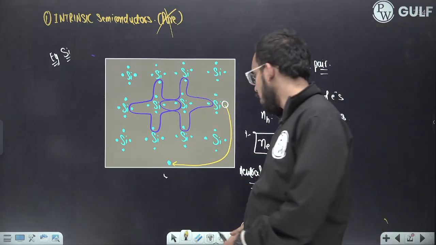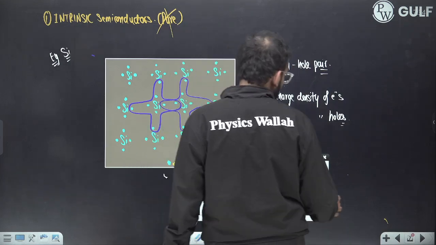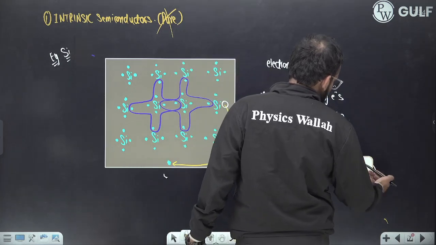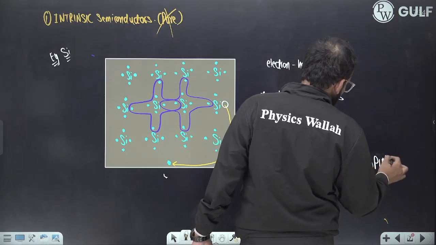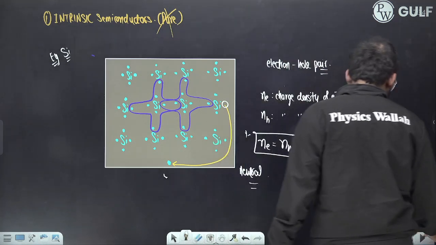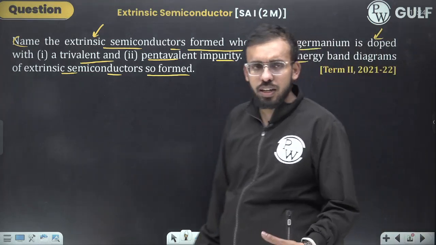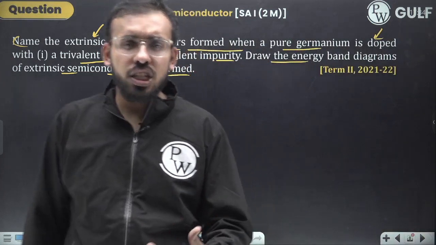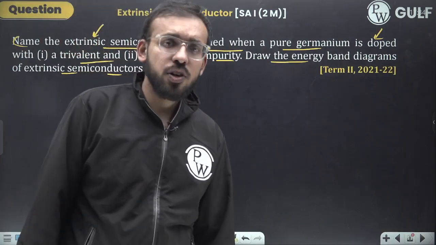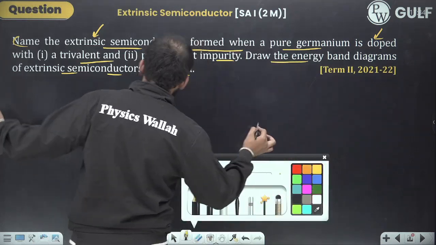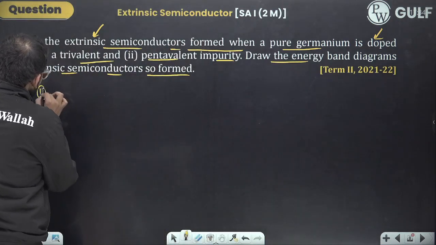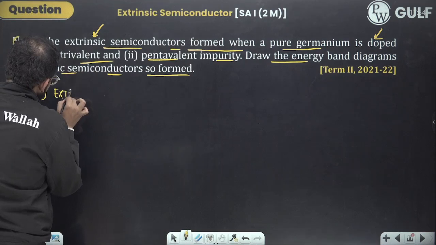And how are we going to change it? With the help of doping. What is doping? Let me explain. Adding of impurities to the intrinsic semiconductor so as to make it extrinsic or impure semiconductor is referred to as doping. Let us understand this one by one. Here comes the second type, that is the extrinsic semiconductor.